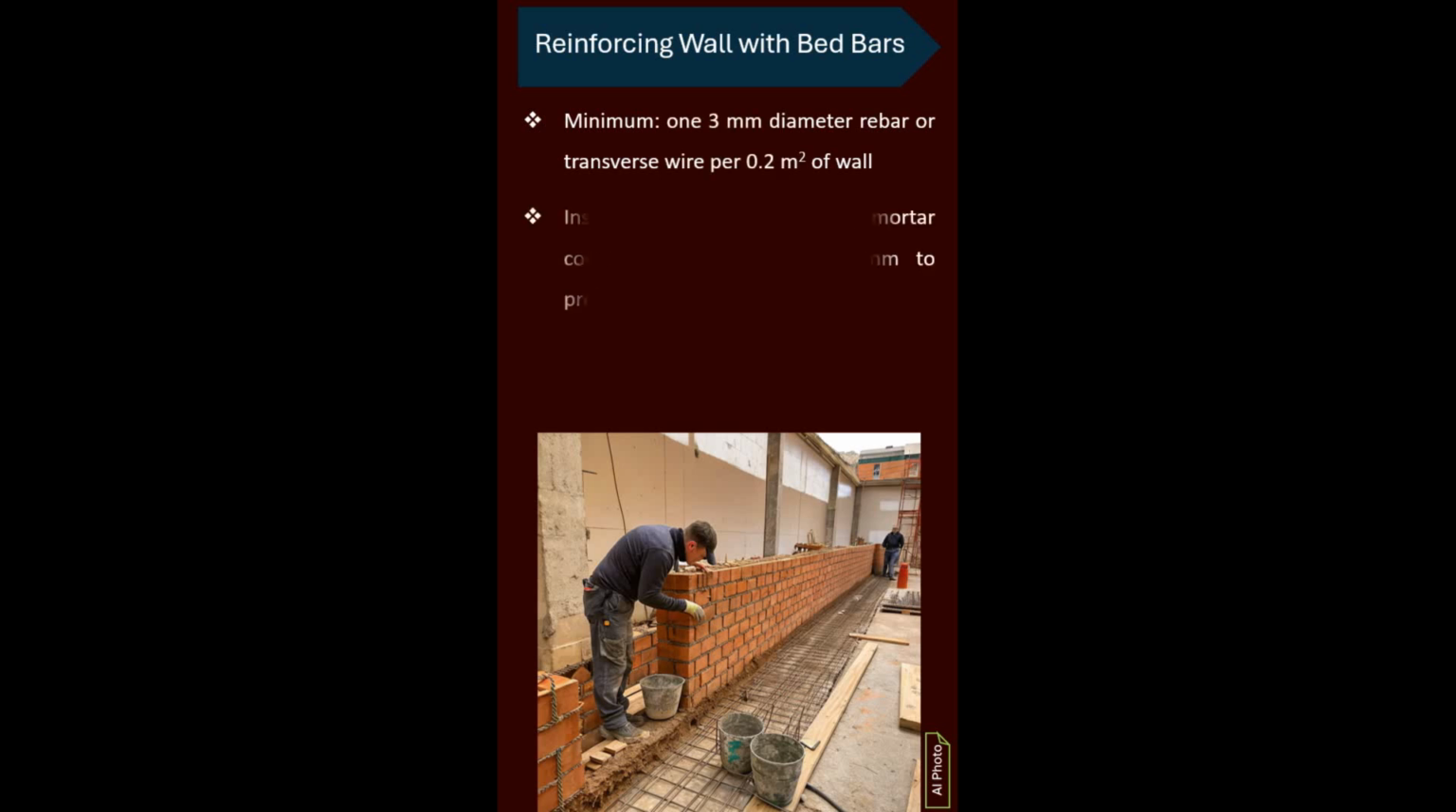The minimum required amount is 1 cross-section bar, or wire with a diameter of at least 3 mm per 0.2 square meters of wall. The covering mortar of the bed bar must be more than 15 mm to prevent weathering.